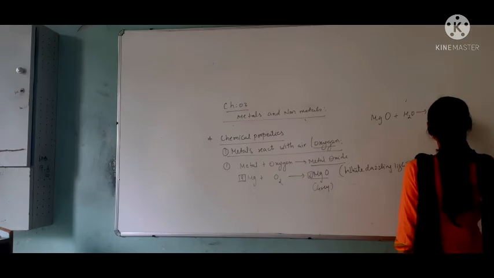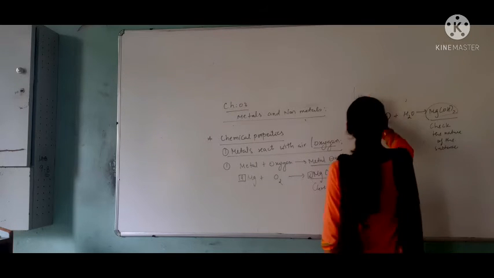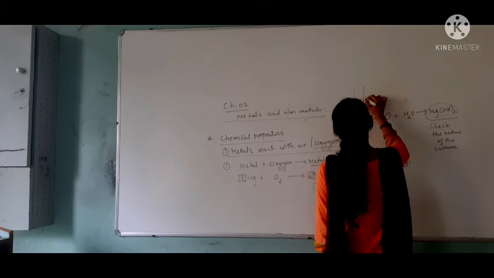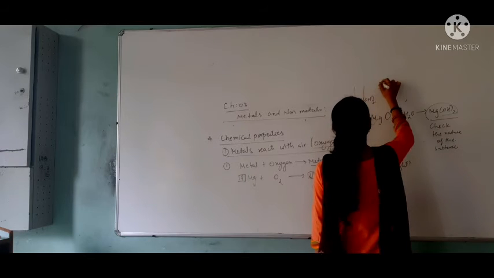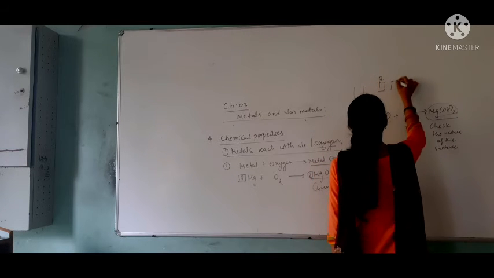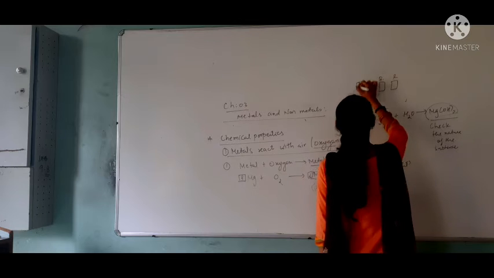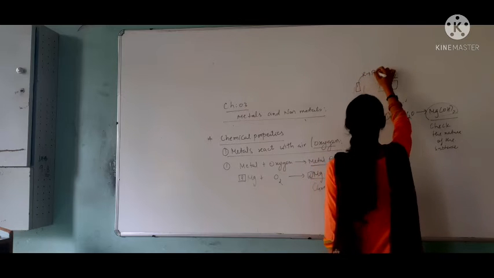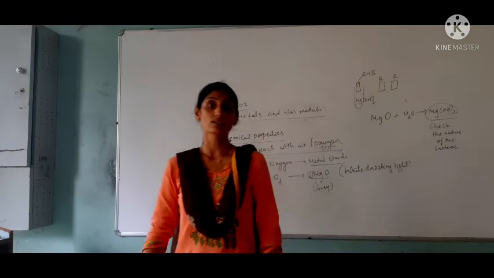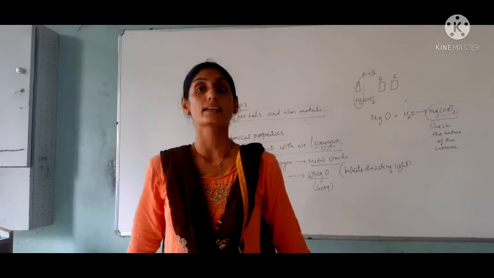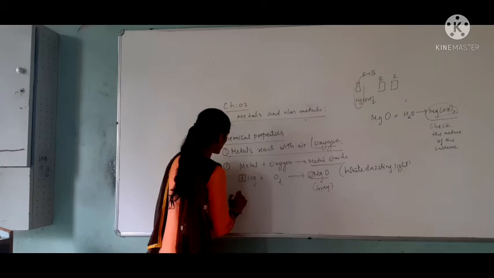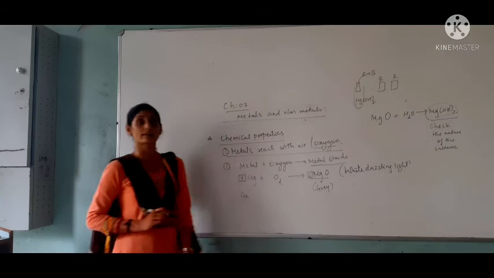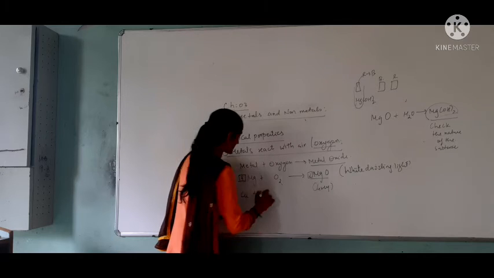To check the nature of this substance, we pour it into a test tube and take a blue litmus paper and a red litmus paper. It turns red litmus paper blue, indicating that metal oxides are basic in nature.